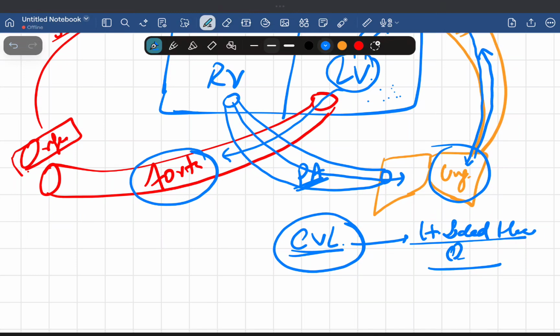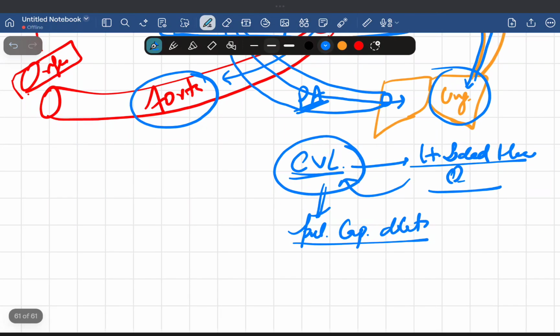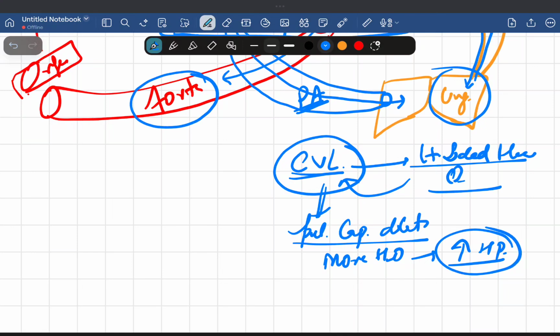So what will happen in chronic venous congestion of the lung? There is dilation of the pulmonary capillaries. When there is dilation of the pulmonary capillaries, more and more blood is here because the capillaries are being dilated. When there is more blood or fluid, more water will be there. When there is more water, there will be an increase in hydrostatic pressure.